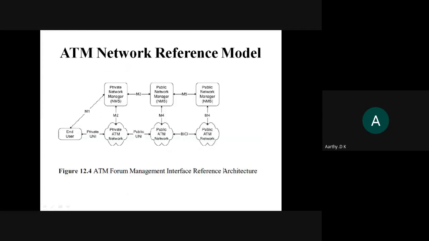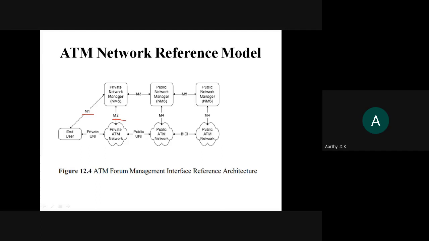This is just a quick overview of what we saw in the previous class. This is how your interfaces are. You have this end user. First, your M1 interface is used when your end user communicates with your private network management system. M1 comes into picture when the end user tries to access the private network manager. Next, M2 is between the private network manager and the private ATM network.